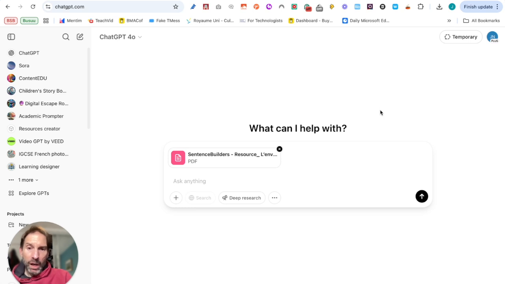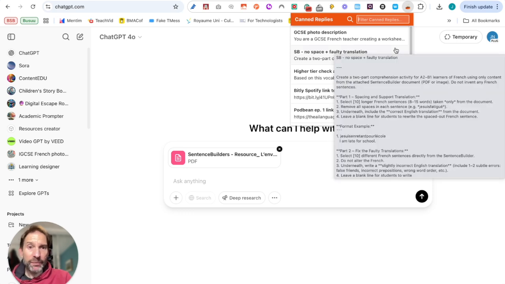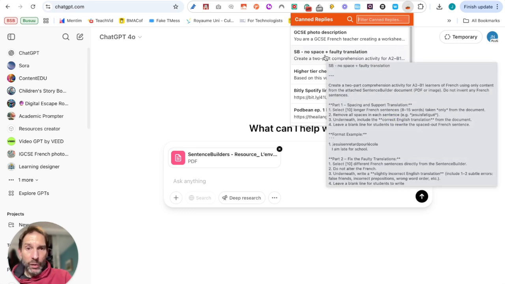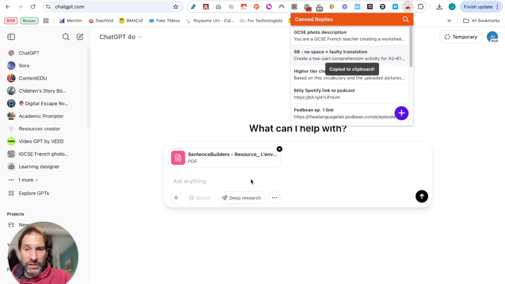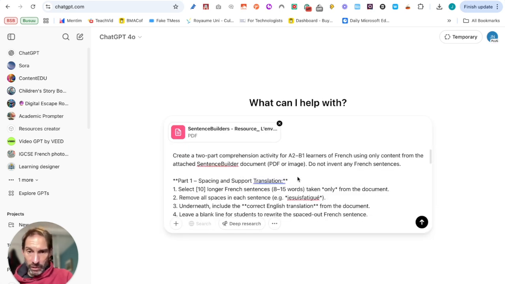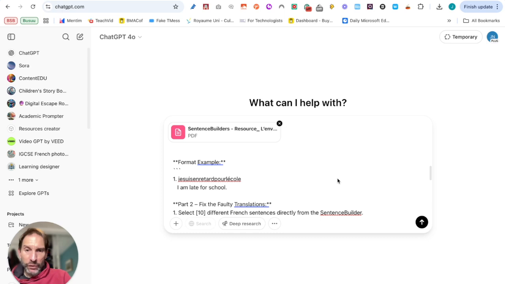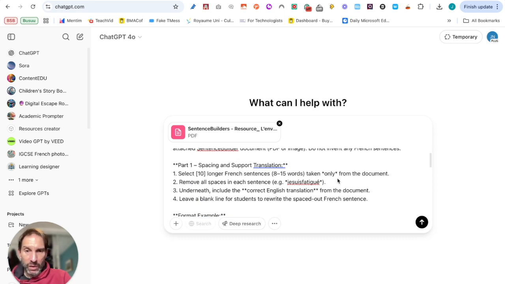What I'm going to do now also is go to my canned replies, as we saw last week, and get the prompt, which is here. In this exercise, I'm going to be creating two famous EPI exercises. The first one is going to be spacing, which is probably using EPI, but probably not created by that. And the second one is all about faulty translation, which is a great exercise too. So you can change a number of things.